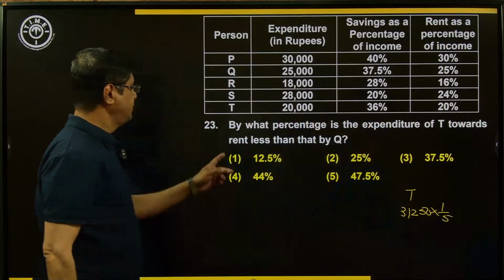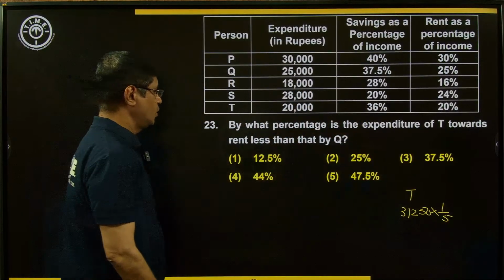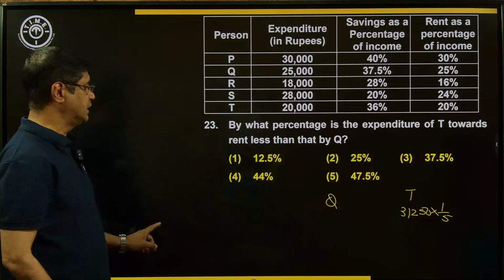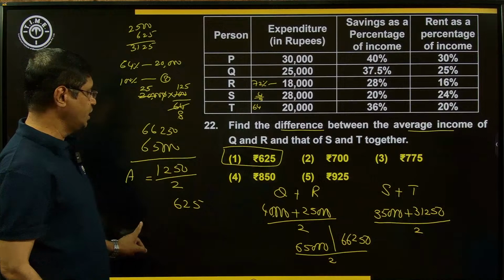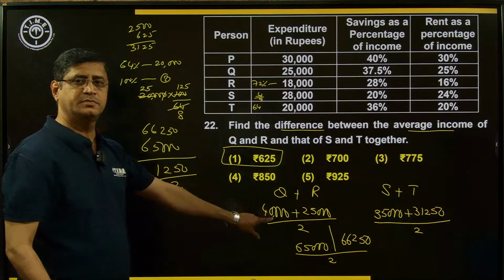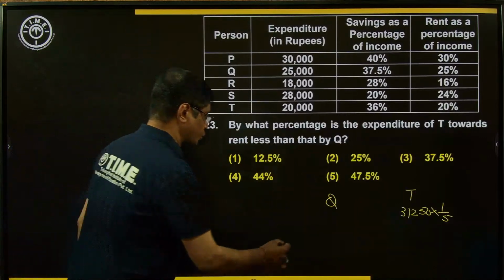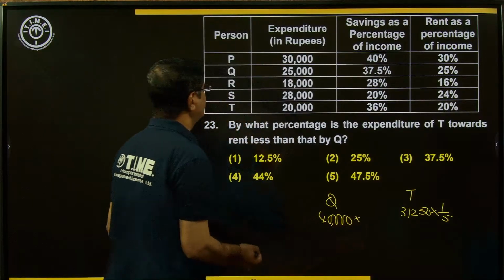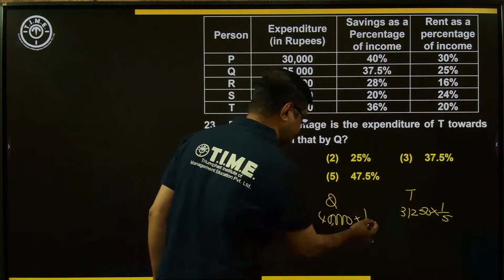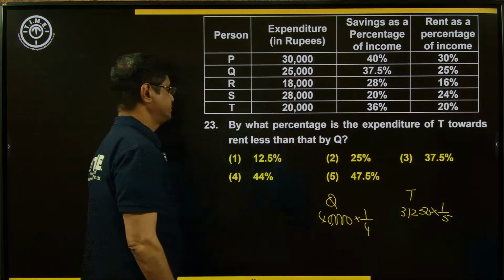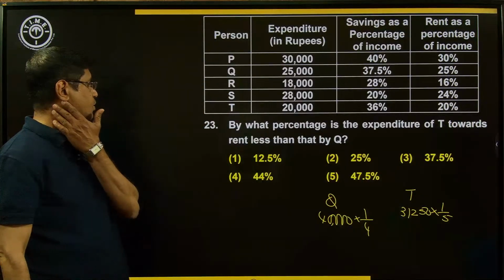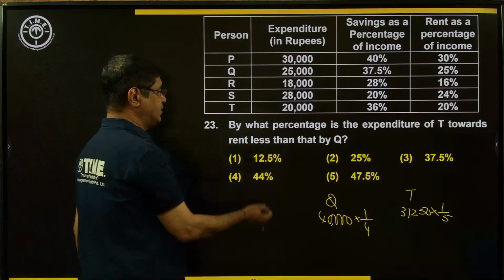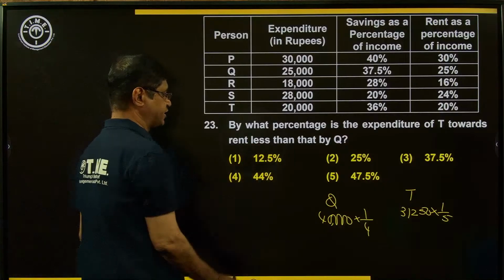Now, Q value. What is the value of Q? For the Q value, first of all find out the income of Q. What is the income of Q here? Income of Q is equal to 40,000. So 40,000 is the income. What about the rent? 25%. That is the 1/4 value. Okay. Now, here the less percentage is to be found.